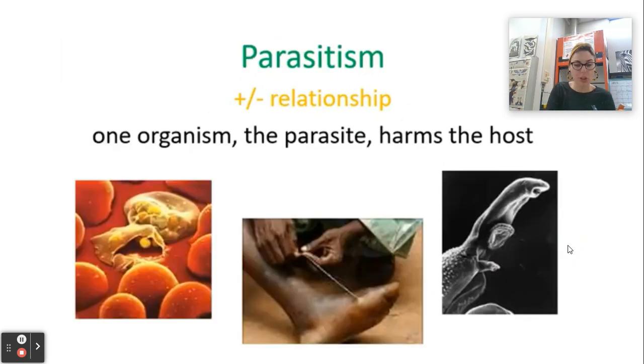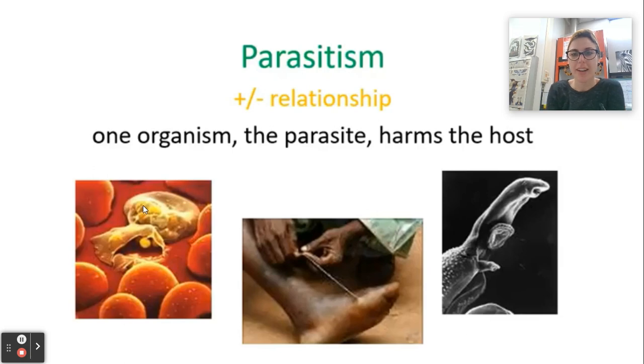So then let's finally talk about the third type of symbiotic relationship. Not all of them are positive. Parasitism is where one of the organisms benefits, plus sign, and one is harmed or hurt, negative sign. So for example, we have HIV. In HIV, we are the host. We will be harmed by that relationship. But HIV, the virus, is going to benefit from being inside of a host. It's going to use our red blood cells and actually burst our red blood cells to spread the viral information all through our body. So again, harmful for us, but very, very helpful for the virus that's trying to grow